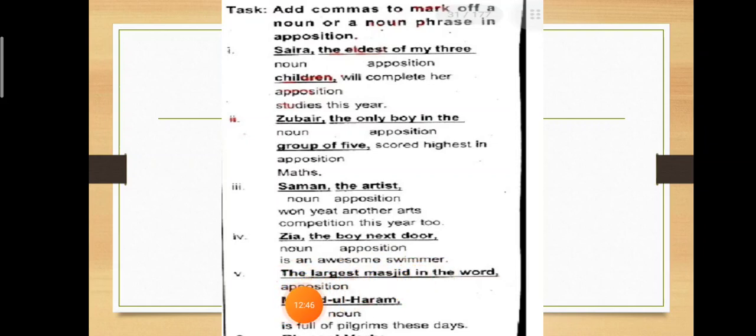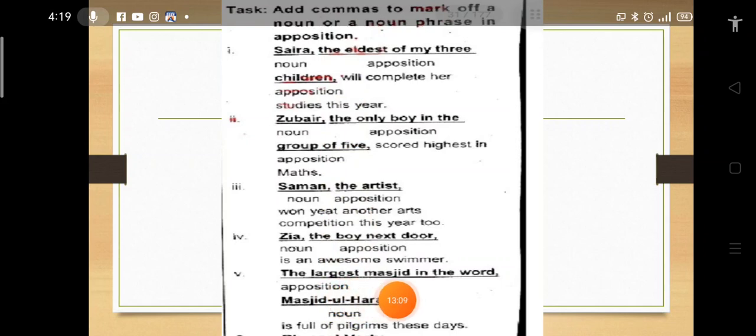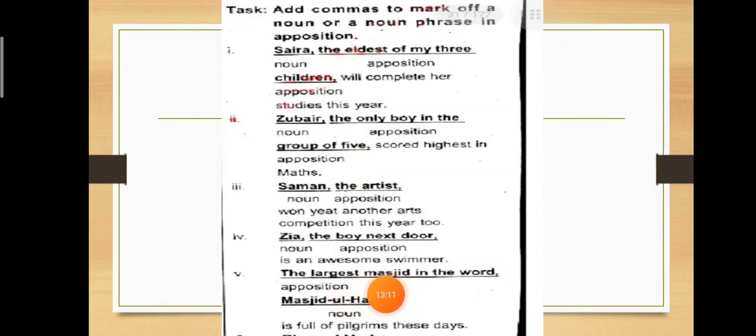The next example, the largest masjid in the world, Masjid al-Haram, is full of pilgrims these days. Which place name is given as the noun here? The largest masjid in the world. Do you know which mosque is the largest? Yes, Masjid al-Haram. So both are the name of the same place, or information about the same place.